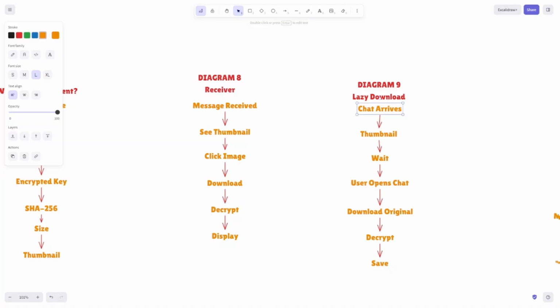This whole process is called lazy loading. Instead of downloading every video, photo and document immediately, WhatsApp can delay downloading some media until you open the conversation or tap the file, depending on your auto download preferences. Imagine being in 10 active group chats. If every video downloaded instantly, your storage and mobile data would disappear very quickly. Lazy downloading keeps the app efficient.